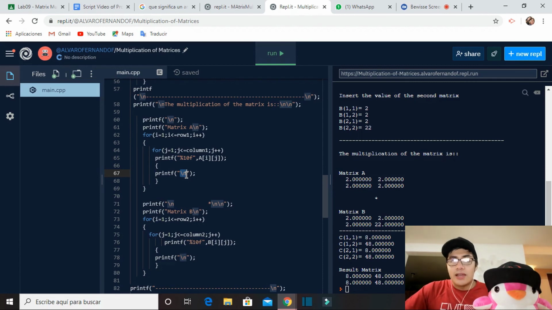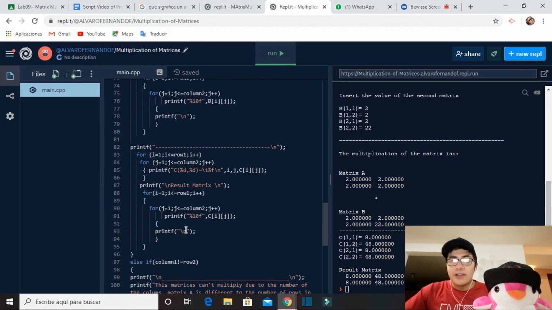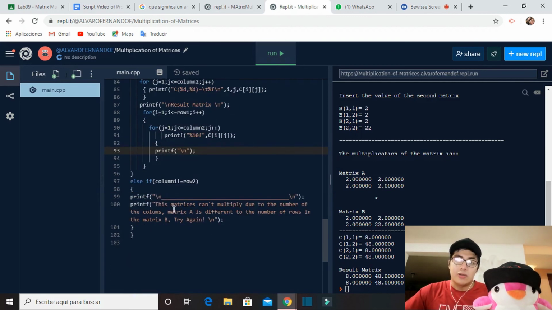Well, the same happens with the other, and between these, this symbol is used to represent the multiplication and put the operations. Then the matrix C and the data with their respective locations are printed. And finally, there is an else statement to indicate that in case the matrices cannot be multiplied, it shows an error message.